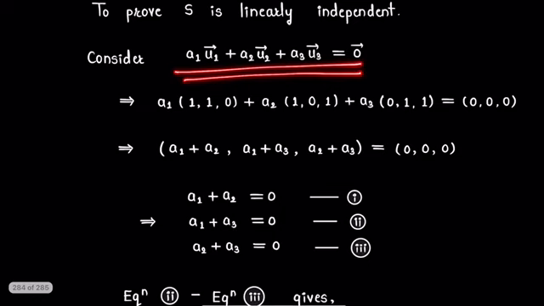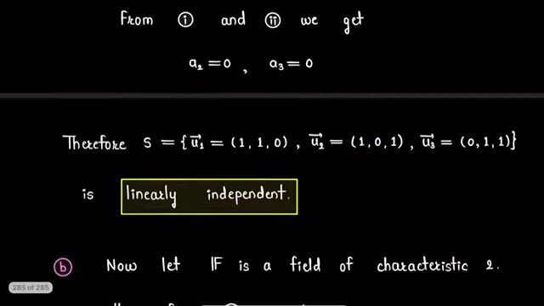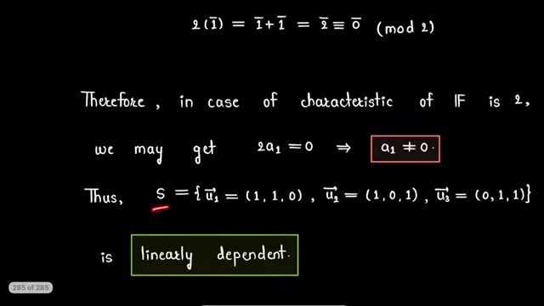So in case of field of characteristic 2, we will get this representation as a non-trivial representation. Therefore, in case of field of characteristic 2, set S containing vectors u1, u2 and u3 will be linearly dependent, as we get a non-trivial representation of 0 vector using these 3 vectors u1, u2 and u3, and this proves the given result.